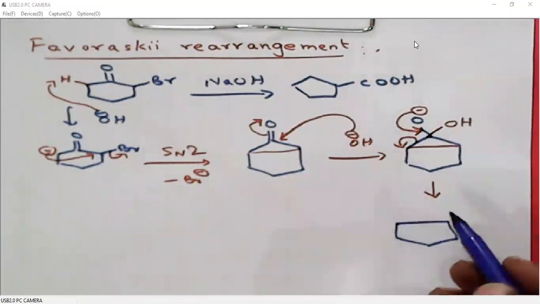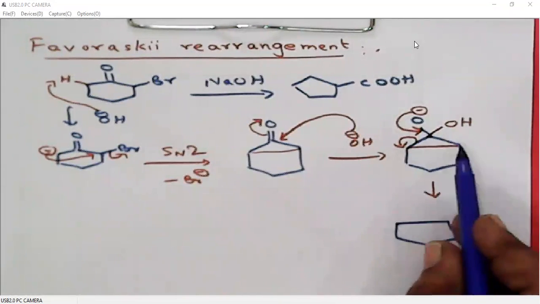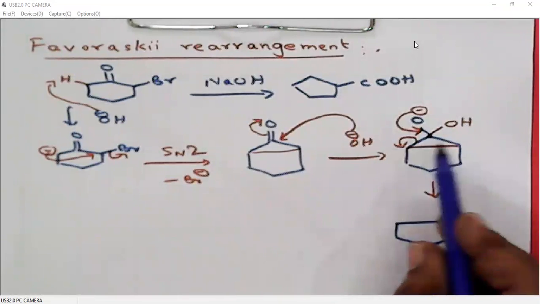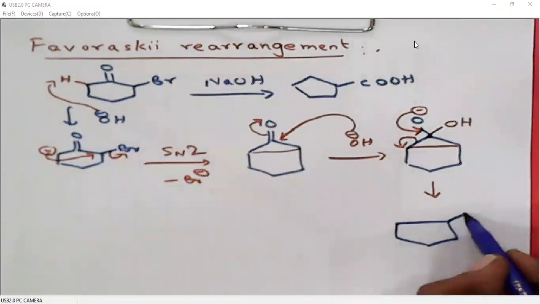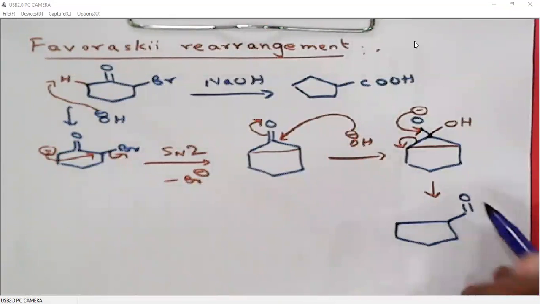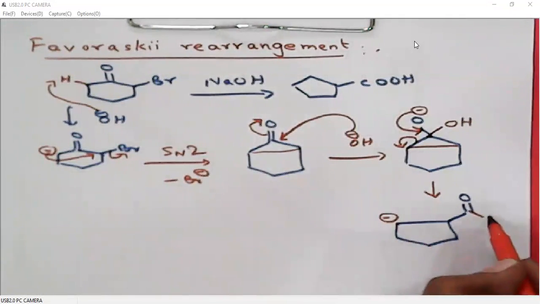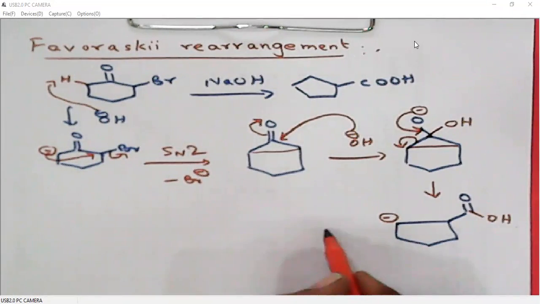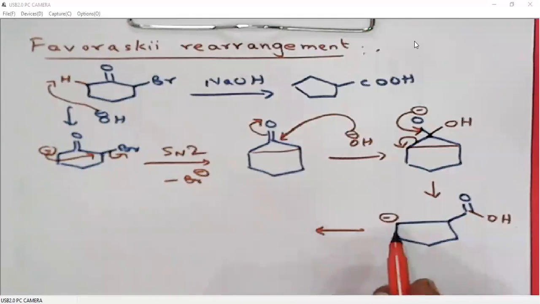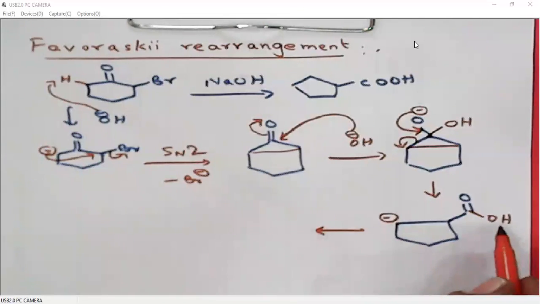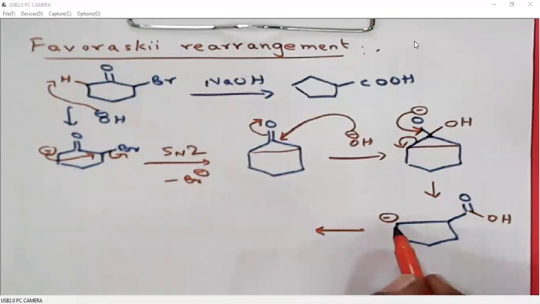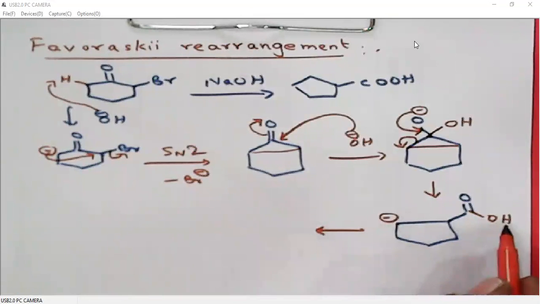So when I break this bond, it is symmetrical with carbons on both sides, so either side is not a problem. So I am generating a negative charge here, and this is OH. As I said in the previous class, carboxylic acids are more acidic, so a proton can be easily transferred to this negative charge.